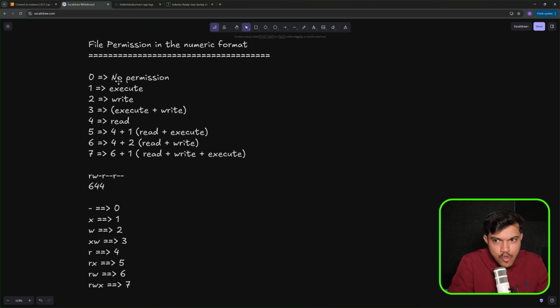0 referring to no permission, 1 referring to execute, 2 referring to write, 3 referring to execute plus write, 4 referring to read, right? 5 referring to read plus execute, 6 referring to read plus write, and 7 referring to read, write and execute, because already 6 is read and write, okay?